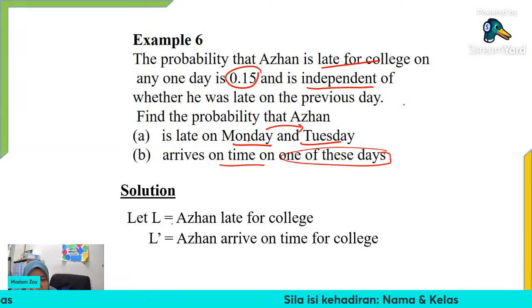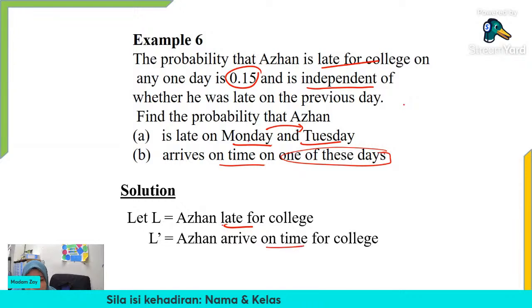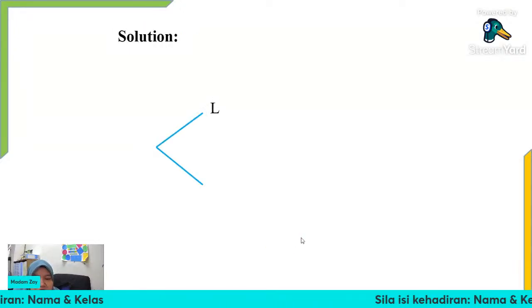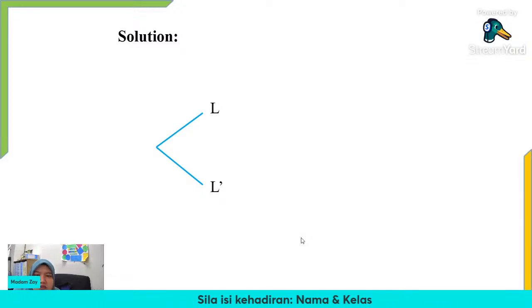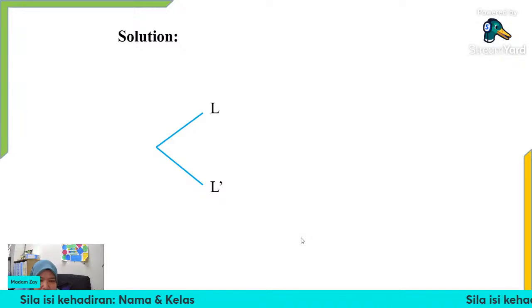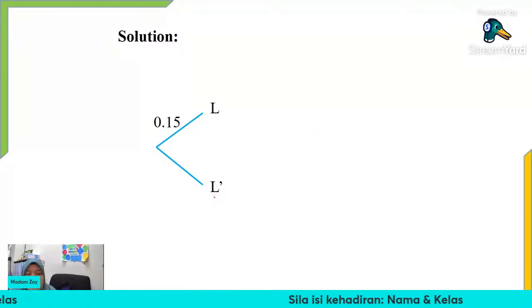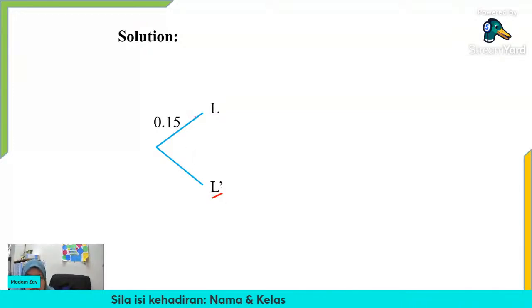We can represent L as Azhan late for college, L prime as on time, not late. So this is our tree diagram. The outcome is late or not late. This is for the first day. Let's say this is Monday's probability. So what is the probability for late? It's 0.15. So what is the probability he will not be late? You know the total probability should be equal to 1, right?